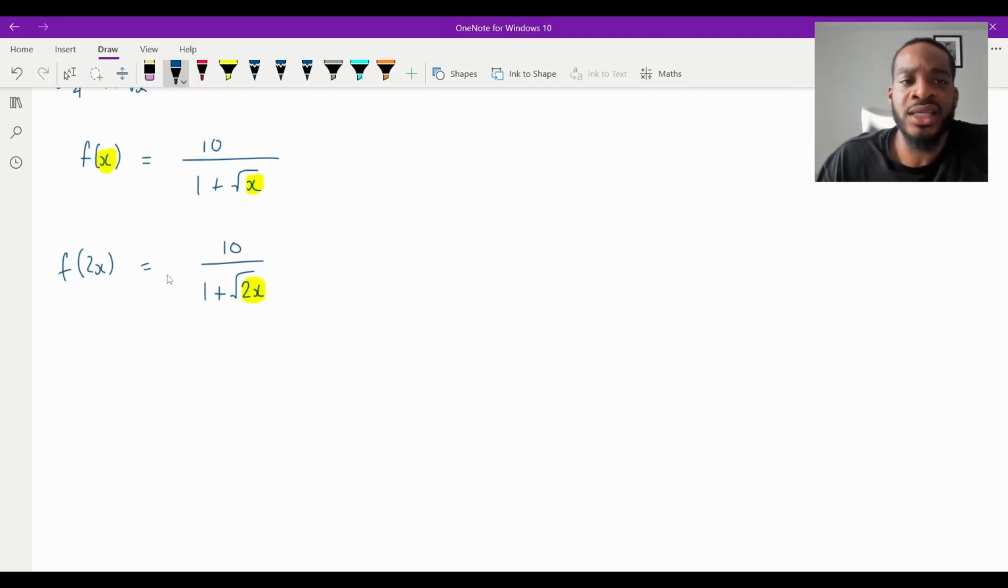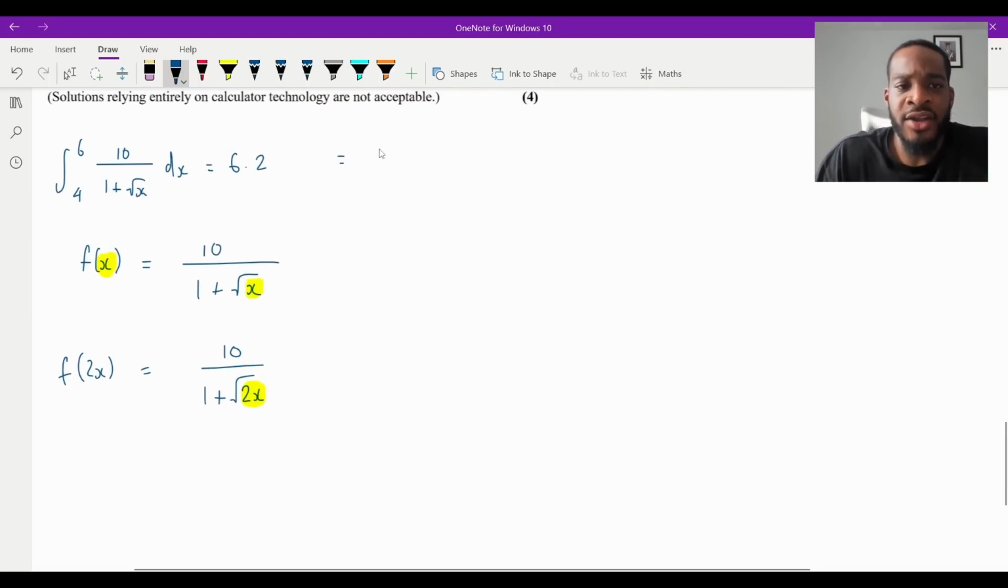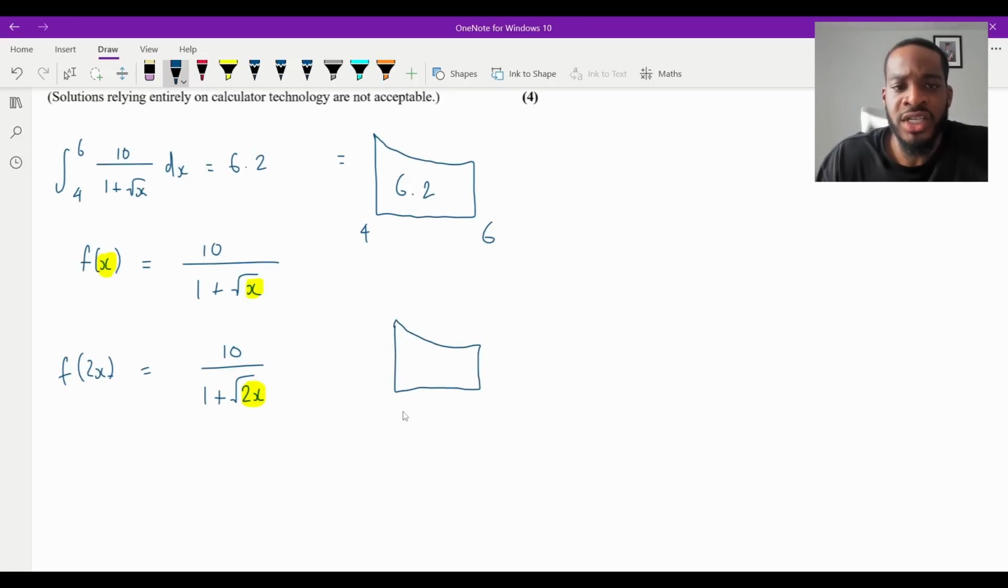Now, what implications does that have? Remember what we did in part A. Essentially, we had a graph, and we estimated the area between 4 and 6, and it was 6.2. If this is now shrunk by a half, it's gone in by a half, then the area will now be half as big, isn't it? Because now this is going to be a 2, that's going to be a 3. So this has just been halved. So this is going to be 3.1.